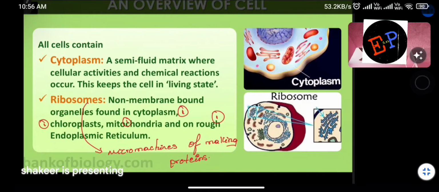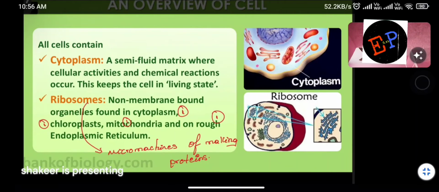So what is the main function of these ribosomes? Synthesis of proteins is the main function of the ribosome. Manufacturing of proteins. There will be a chain which is called mRNA. To this mRNA, these ribosomes get attached and polypeptide chains will be produced. And a group of polypeptide chains is nothing but proteins. Understood? So this manufacturing of proteins is basically only because of ribosomes.